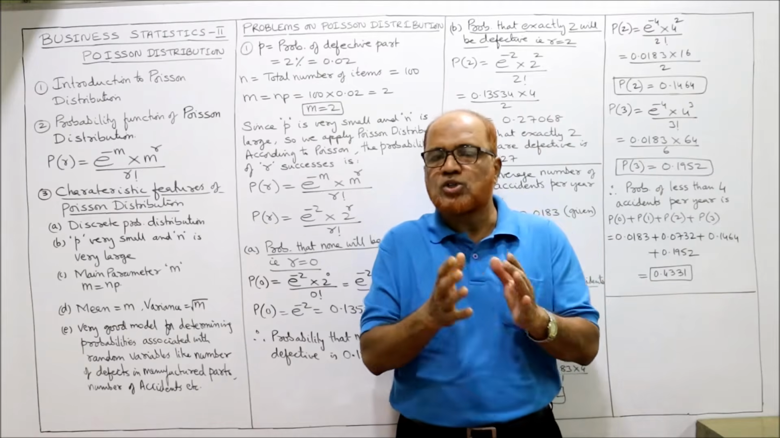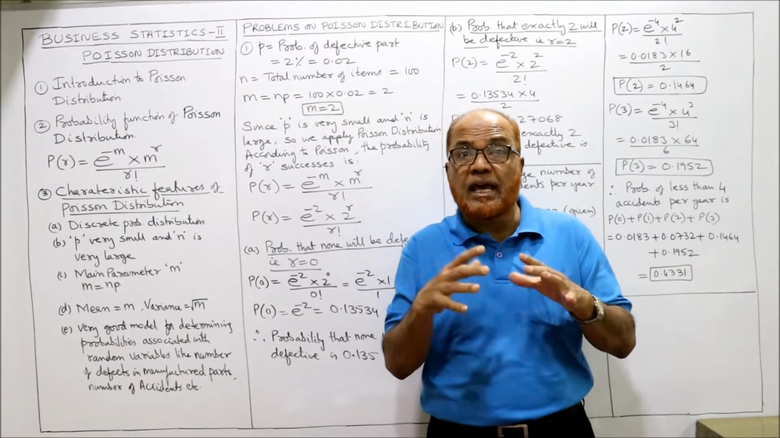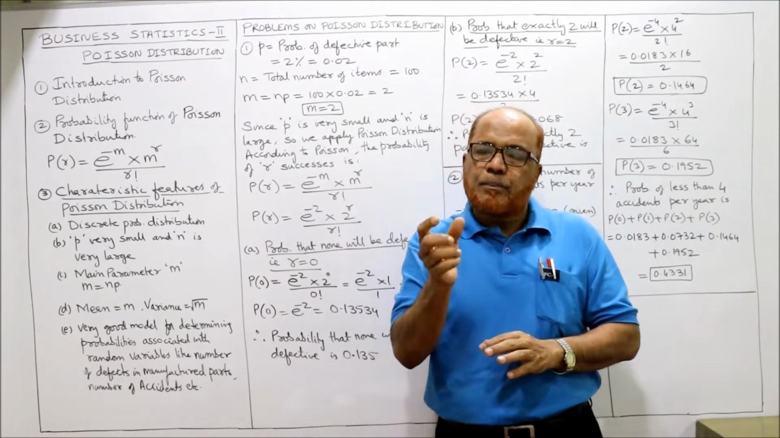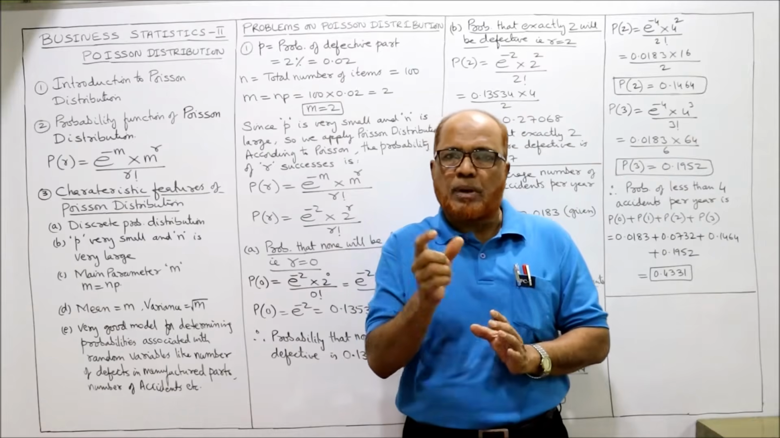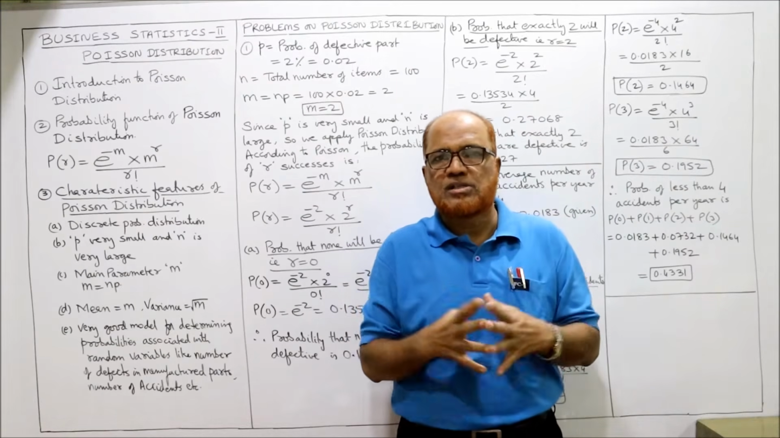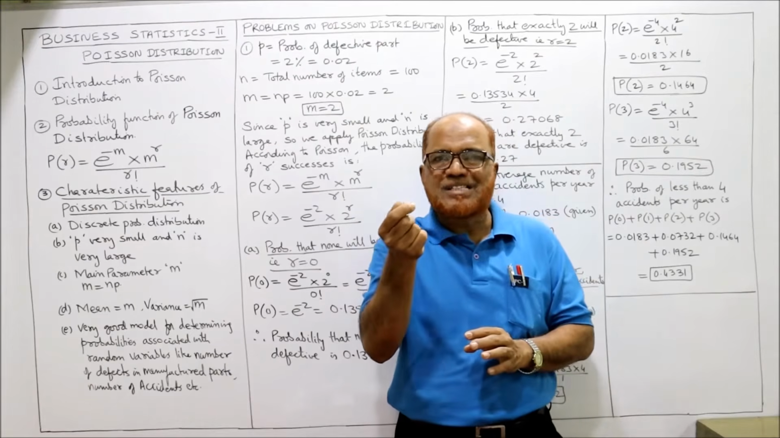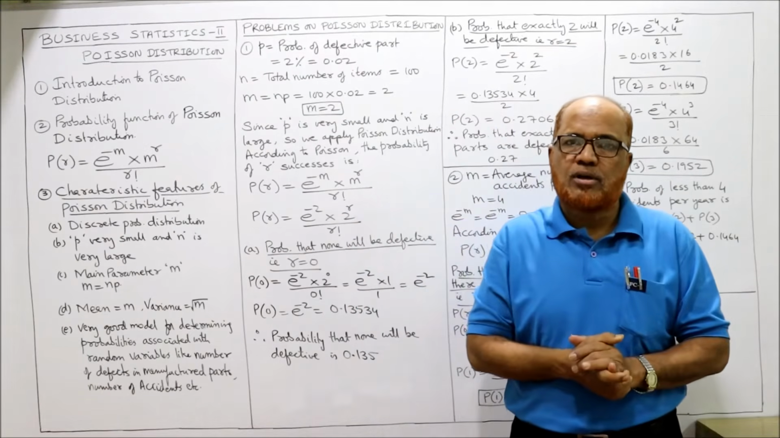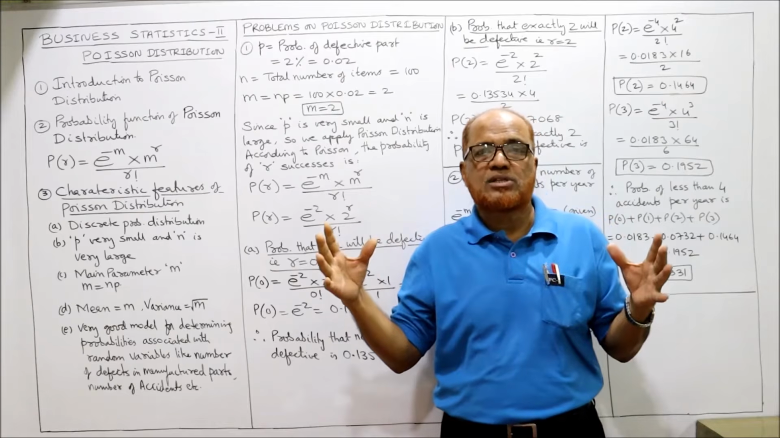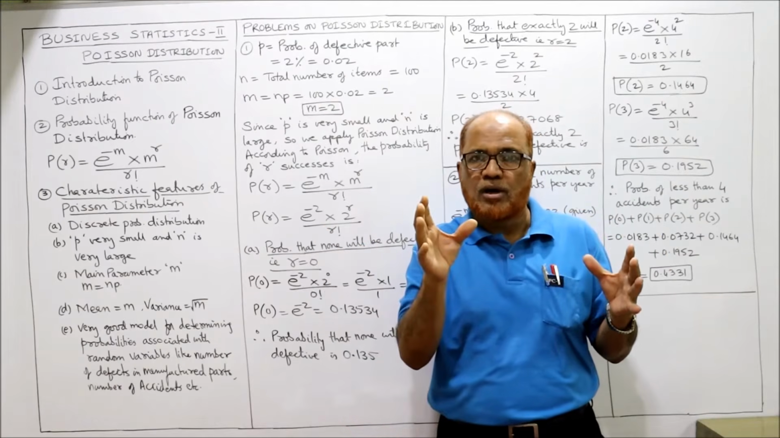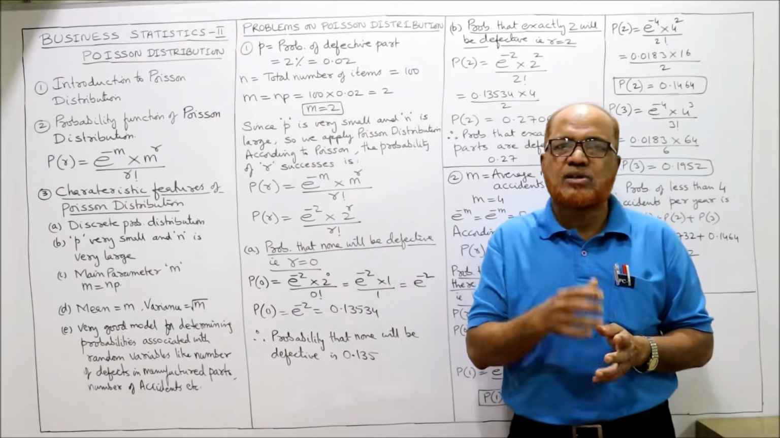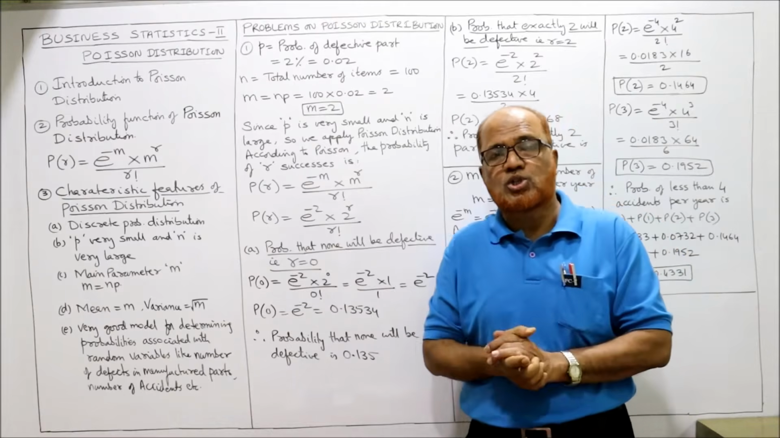An example where Poisson distribution can be applied for rare events is printing mistakes in published books. For example, a voluminous book with a huge volume: what is the probability of a mistake occurring in that huge book? We have many pages, but the probability of a mistake is very small. So we apply Poisson distribution.